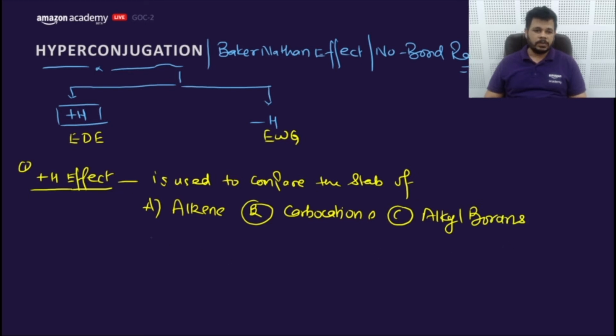Very important question. And D, all of above.